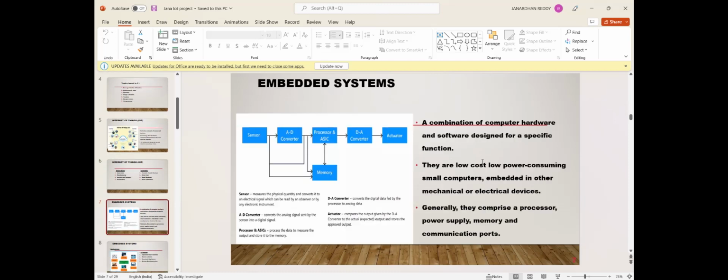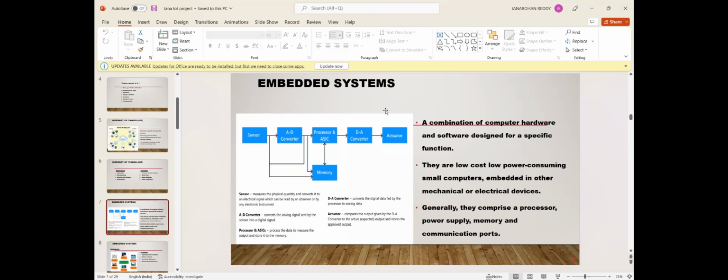And embedded system. What is an embedded system? A combination of hardware and software designed for a specific task or function. These are very low power, small computers embedded in mechanical and electrical devices. Generally, they comprise a processor, power supply, memory, and communication parts.